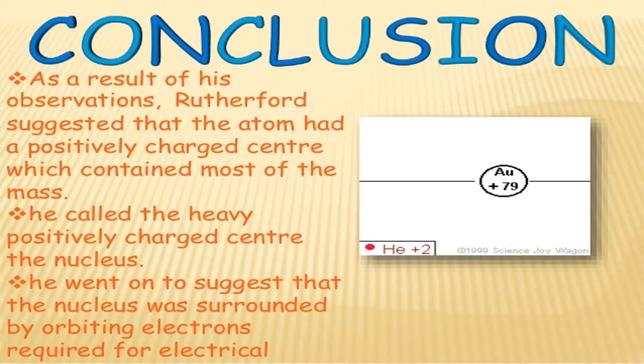Why did most of the alpha particles go straight? It is because he explained his model in such a way that much of the space in an atom is empty. Because the space is empty, the alpha particles traveling in that area went straight through. First of all, the charge of the alpha particles is positive, and they are high energy.